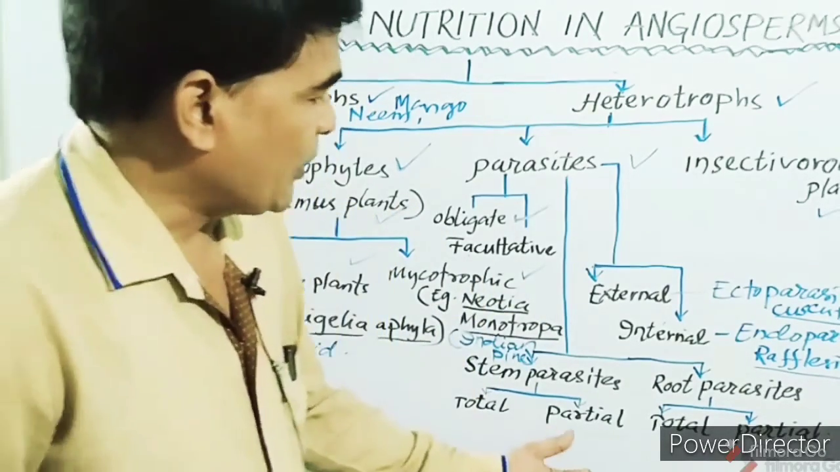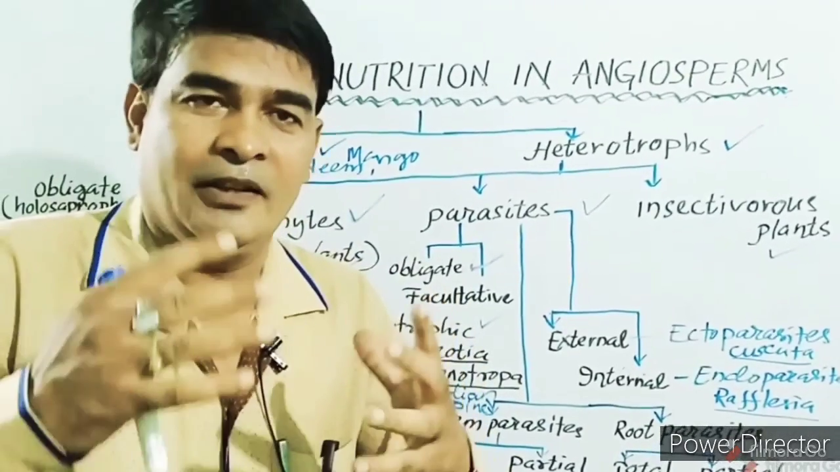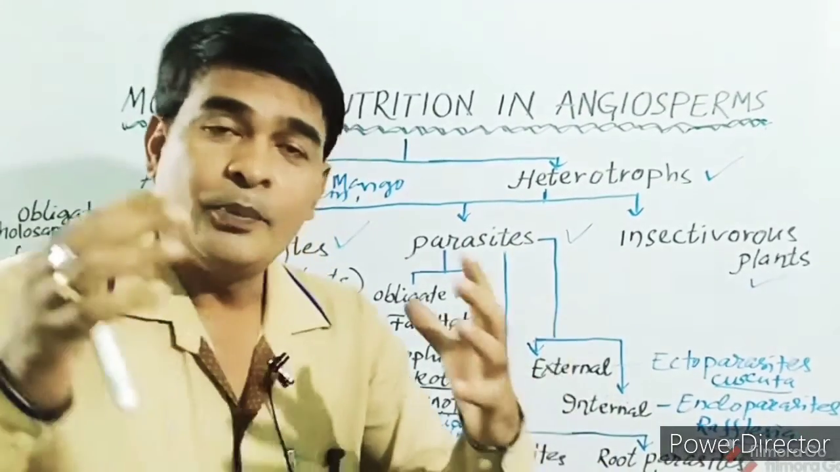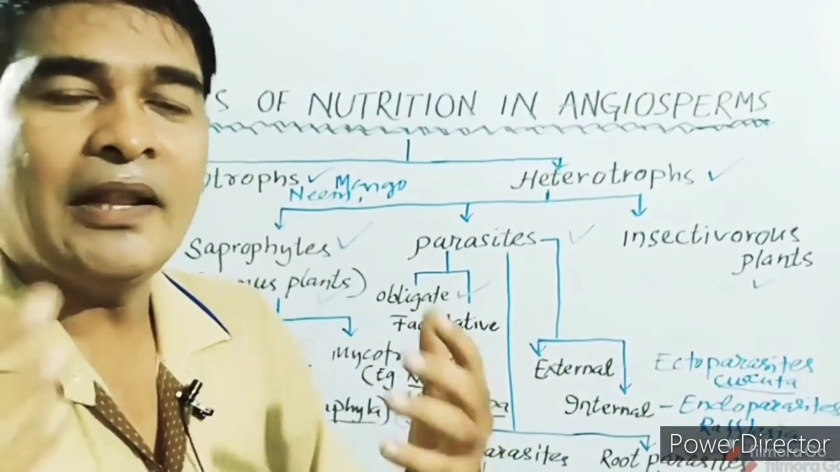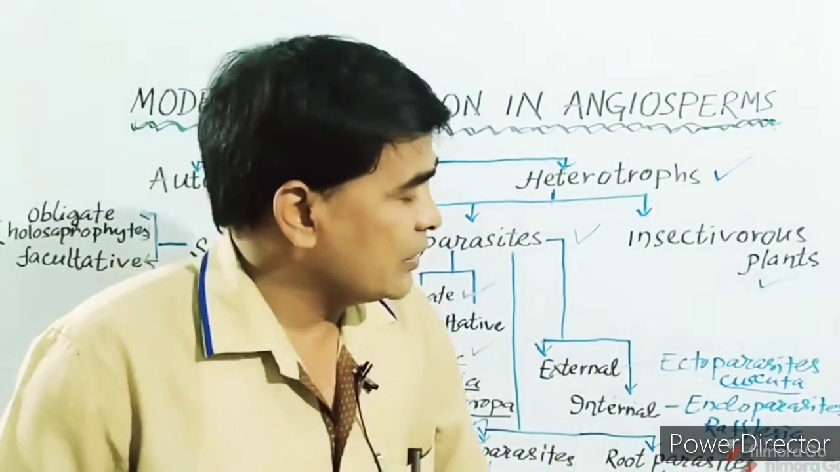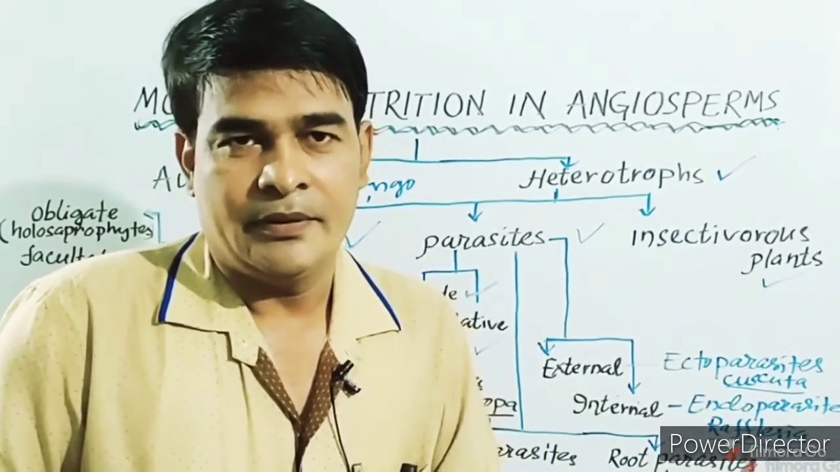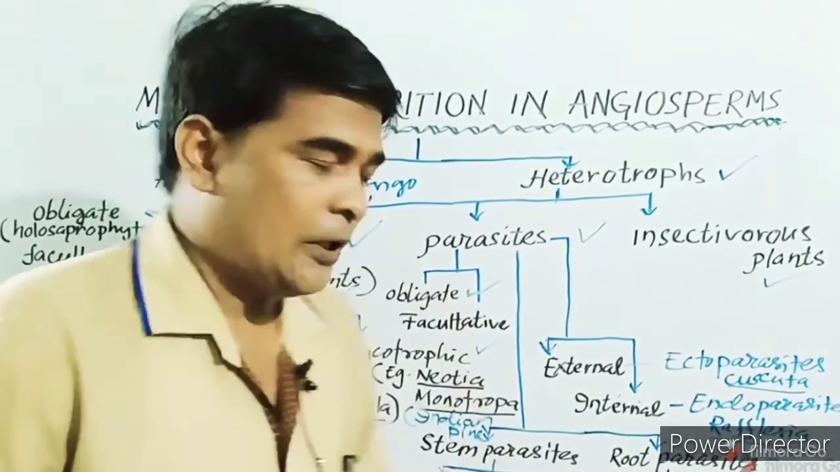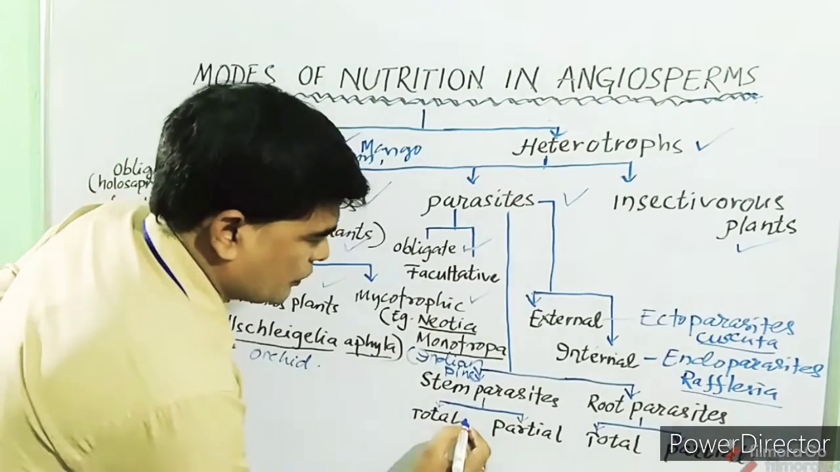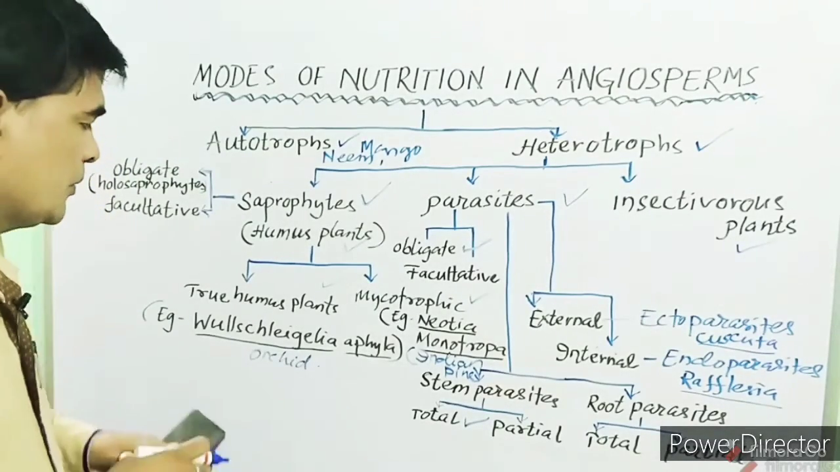But the partial parasites depend partially on their host. They can prepare their own food by the process of photosynthesis, but they depend on their host only for minerals and water. First we will study total stem parasites.